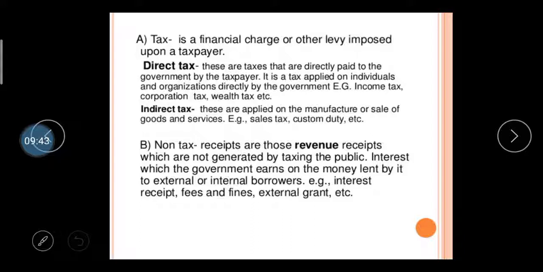Then non-tax receipts are those revenue receipts which are not generated by taxing the public. For example, interest earned by the government on money lent to external or internal borrowers, interest receipts, fees and fines. All of these are considered non-tax income of the government. Like if you do not wear a helmet, you have to pay a fine, so this fine is one type of income of the government.